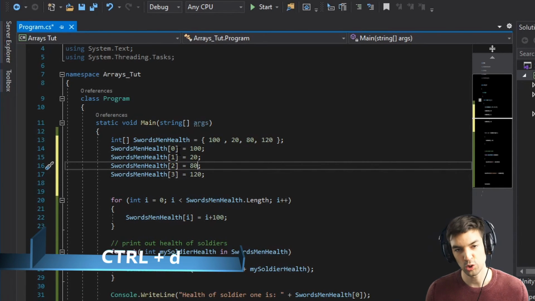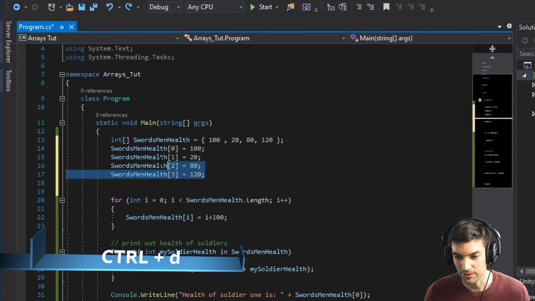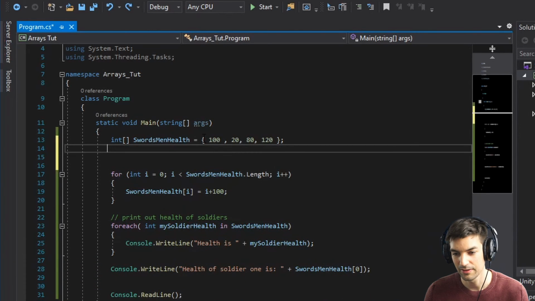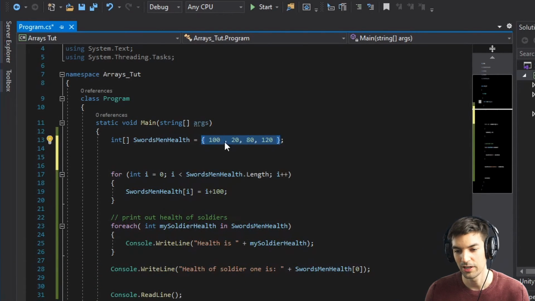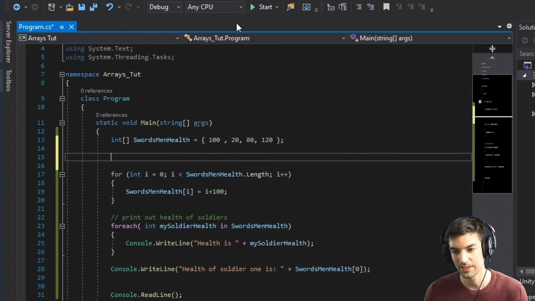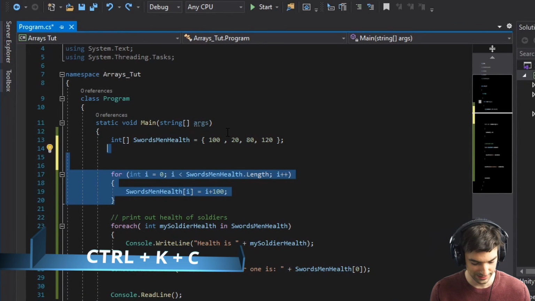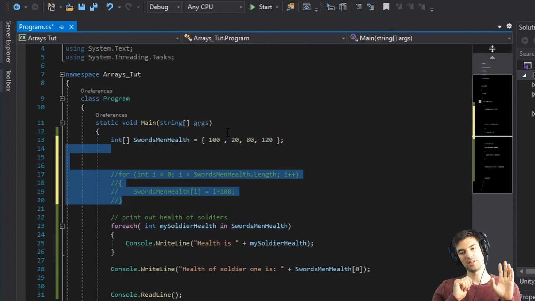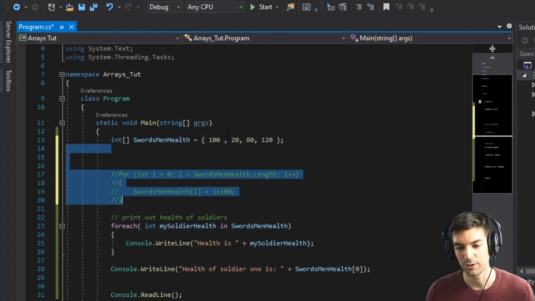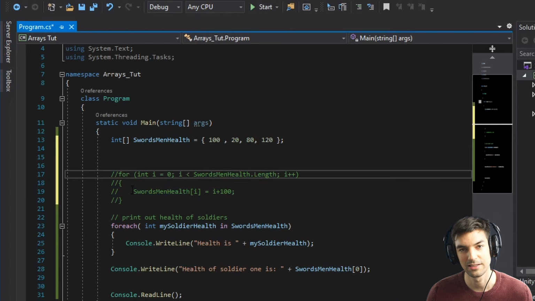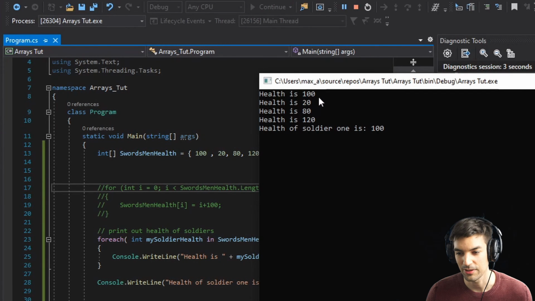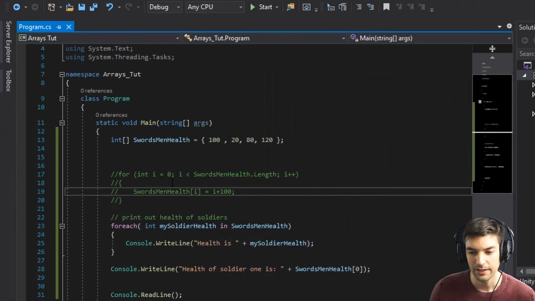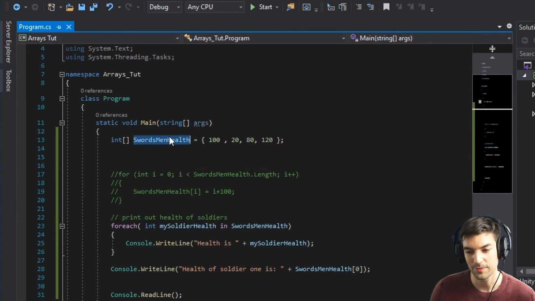By the way, with Control D, you can duplicate a whole line. So this can be simplified by this. And now we have 4 elements in our array with these numbers, and we can comment it out by Control KC. So we press Control, hold it, press KC, and then release it again. And then it will be commented. Commented means that it will not be used by the compiler and it will just be skipped. And that's good because then we can see the numbers. So 120, 80, 120.